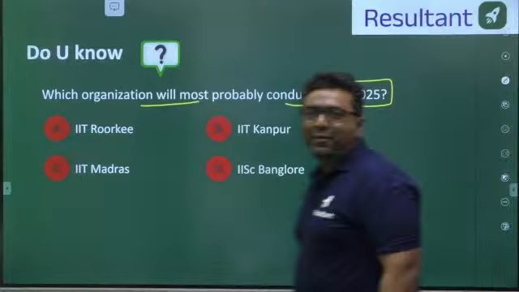25 exam, guys, let's see how many of you are aware of this fact, which IIT is going to conduct. Tell me guys, tell me.